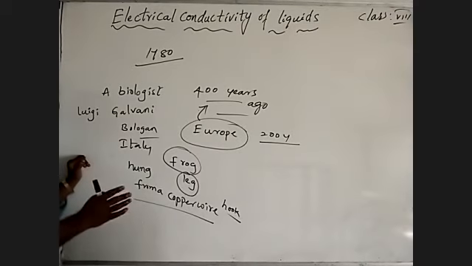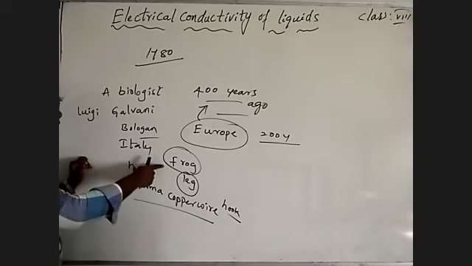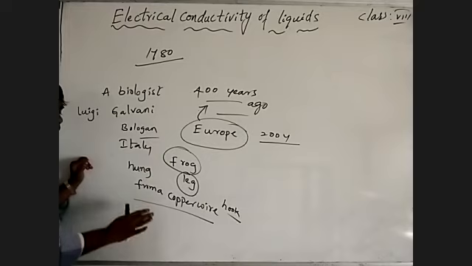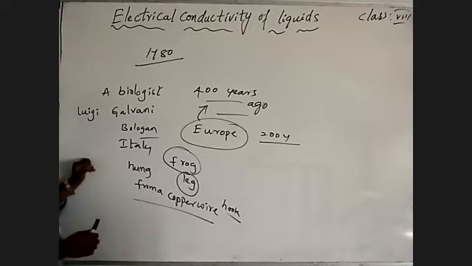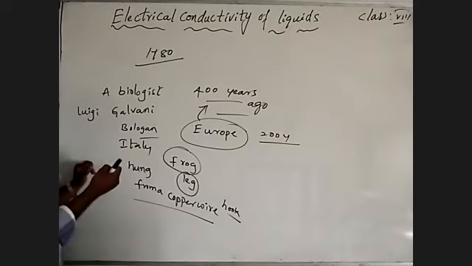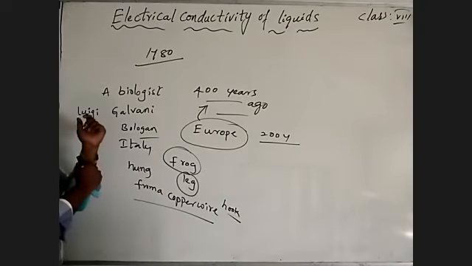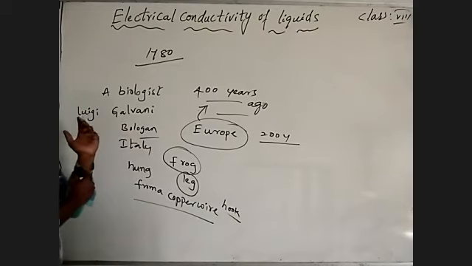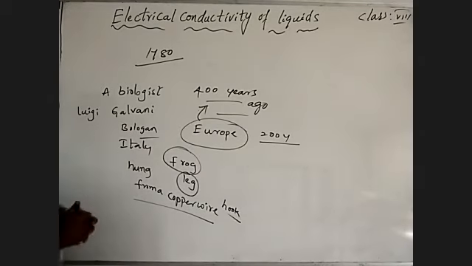A final conclusion. Every time he connected the dead frog's leg from one metal to another metal, what happened? The dead frog got life. When the electric current passed through the frog's leg, it showed a twisted action. Twisted means like when we are pinched, a feeling of irritation. It gives a twist when electric current passes through the dead frog, giving life to it.